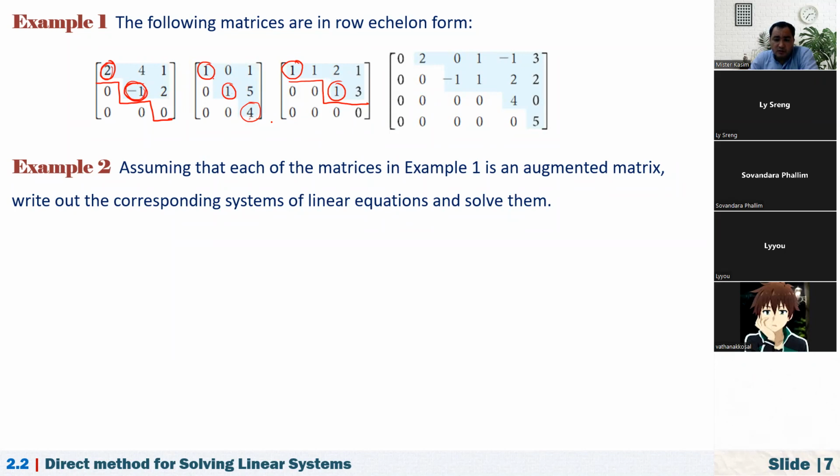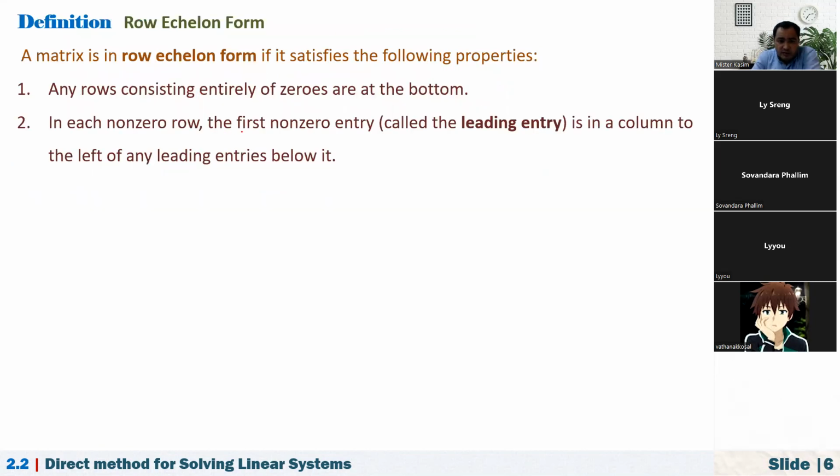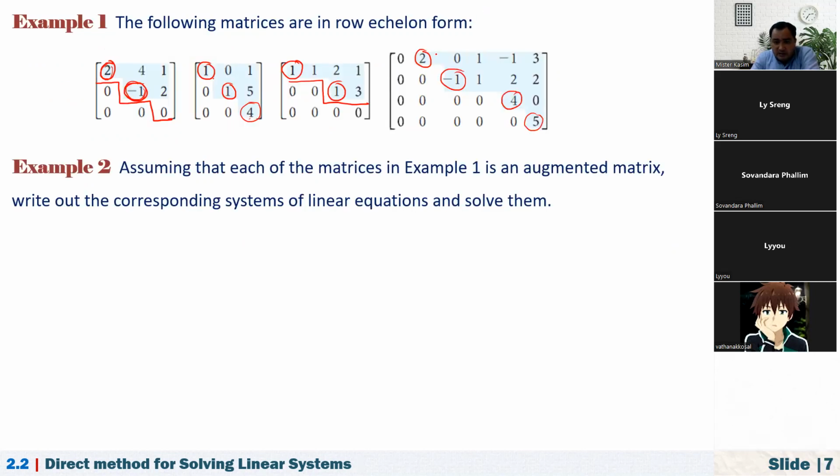And the third one is also in row echelon form. Here we have 0 and 3, and the first leading entry is 2, the next one is -1, the next is 4, and the next is 5. These are the leading entries. As the definition says, in each row, the leading entry is in a column to the left of any leading entries below it. Here we have -1, and this 2 is to the left of this -1.